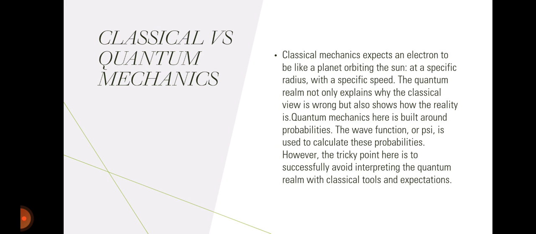Classical versus quantum mechanics. Classical mechanics expects an electron to be like a planet orbiting the sun at a specific radius with a specific speed. The quantum realm not only explains why the classical view is wrong but also shows how reality is. Quantum mechanics here is built around probabilities. The wave function, or PSI, is used to calculate these probabilities. However, the tricky point here is to successfully avoid interpreting the quantum realm with classical tools and expectations.